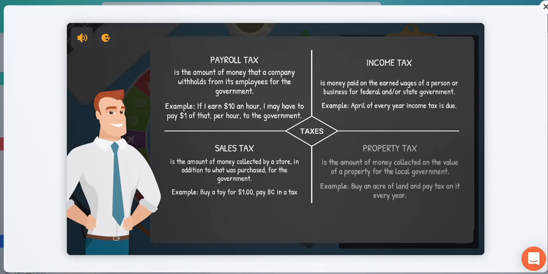And the last one that this game is covering is property tax. So if you're an investor and you've bought property, that property is going to carry a certain amount of taxes that need to be paid to the local government for providing certain public goods and services. For example, maybe waste removal, sewerage, electricity, etc.